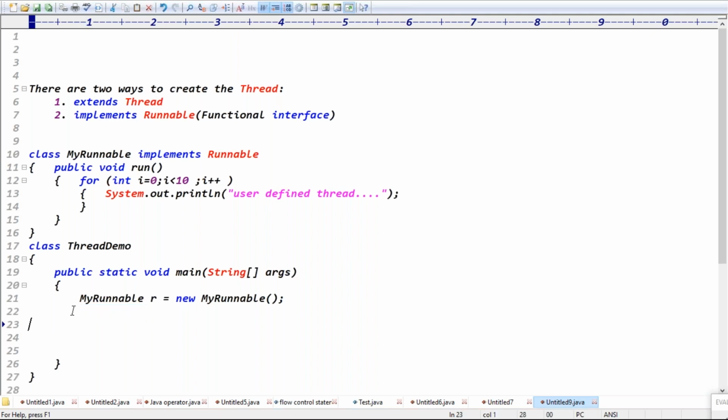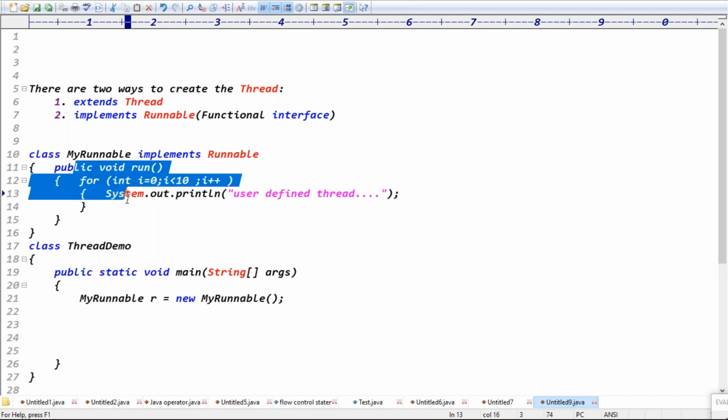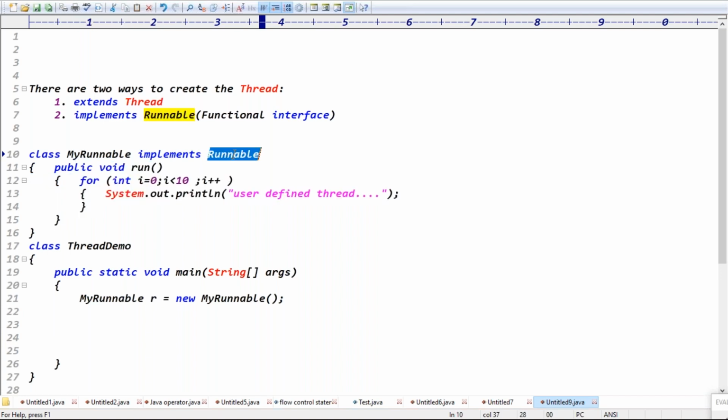Like that, you have to analyze the code. r.start means first you check for start in MyRunnable. MyRunnable doesn't have the start method. Runnable will be checked next, but Runnable also doesn't have the start method because Runnable is a functional interface. It contains only one method, the run method, right? Exactly.